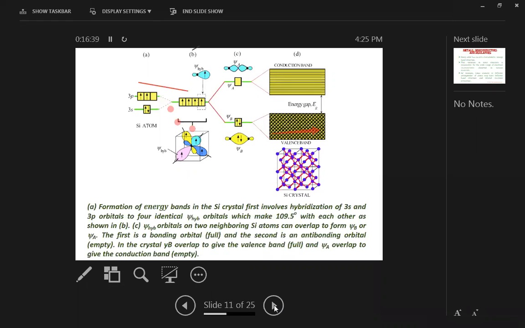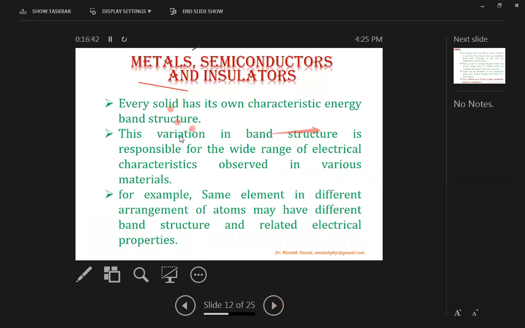So moving further, now as the energy band gap formation is there, on the basis of this band gap we can identify or classify the materials. What kind of materials can we classify? First of all, metals, semiconductors and insulators.